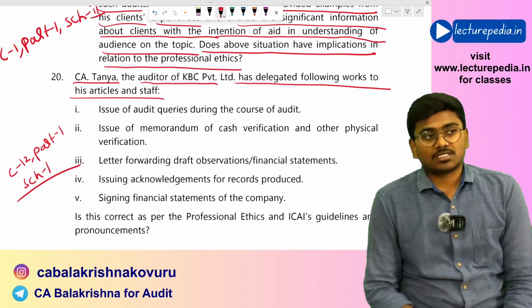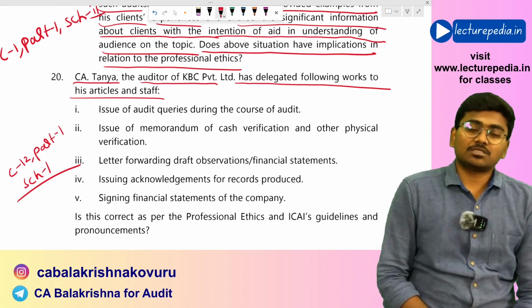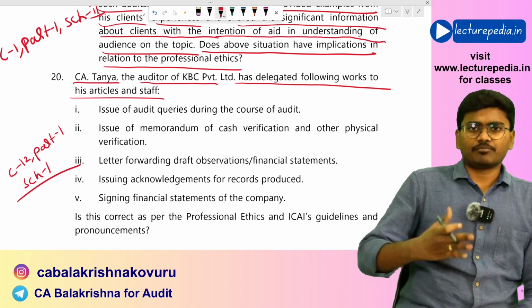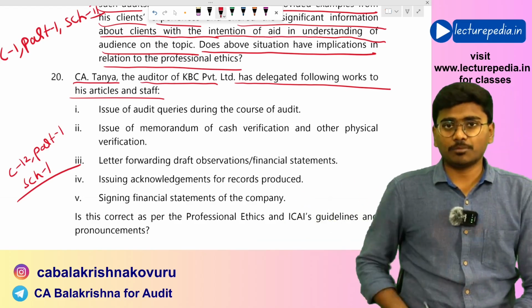But however, certain regular day-to-day documents, you can delegate the signing of regular day-to-day documents to persons other than your partners.